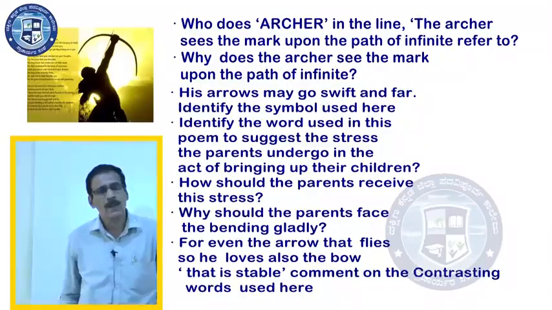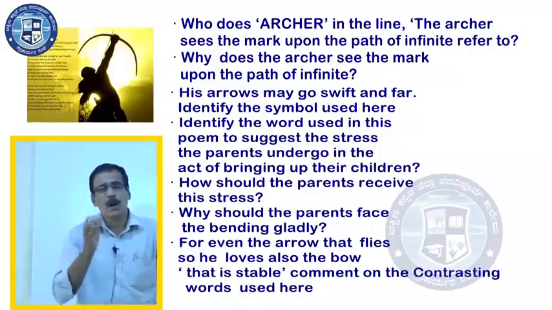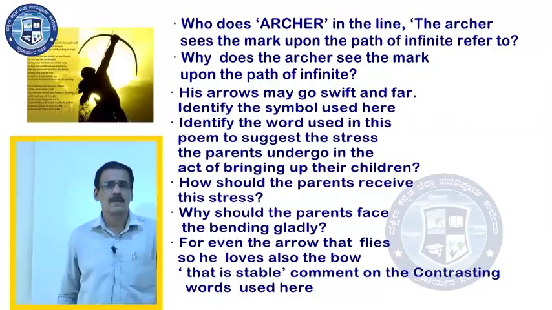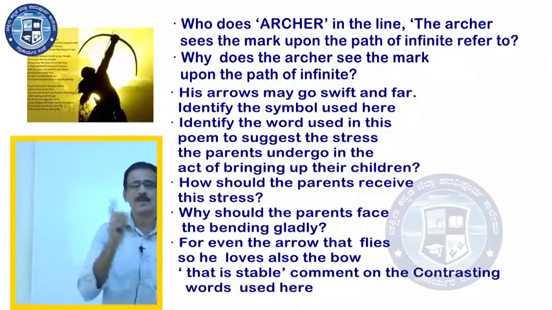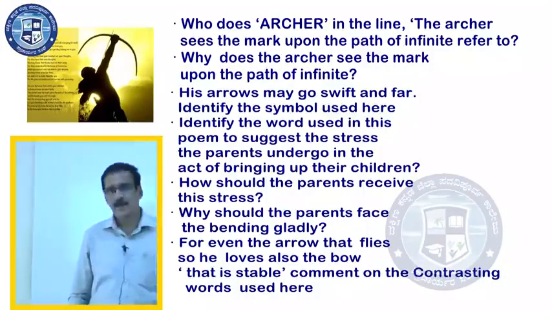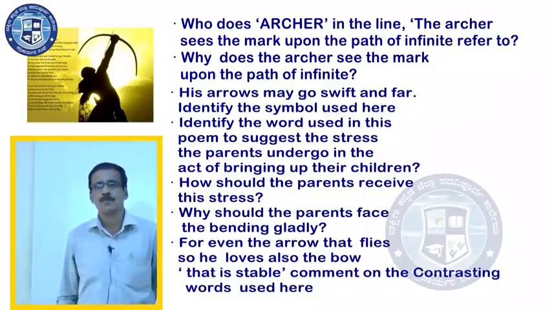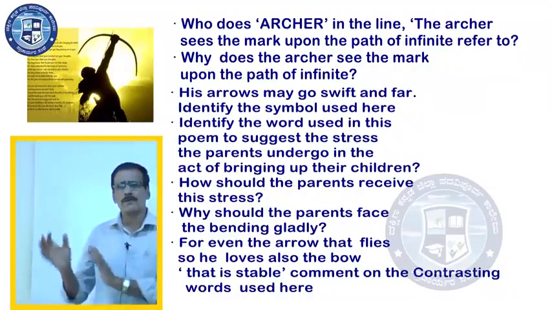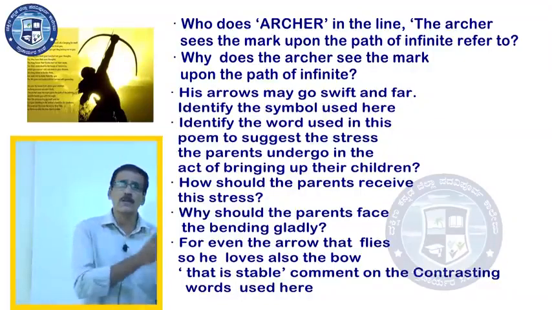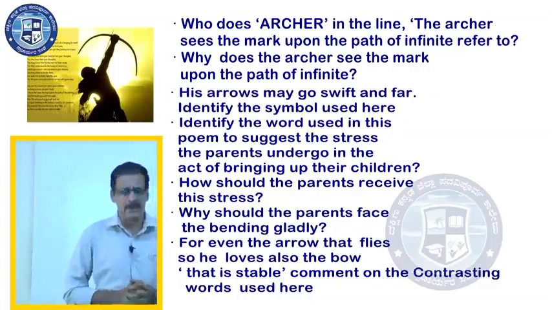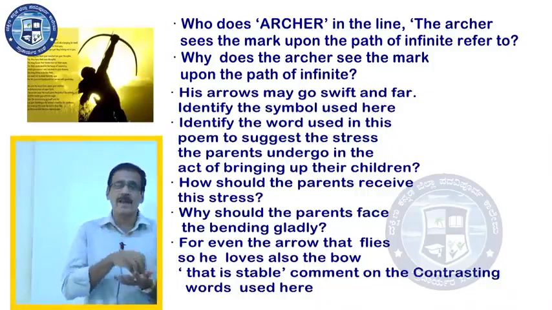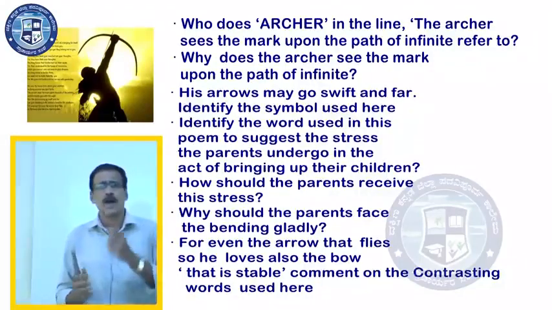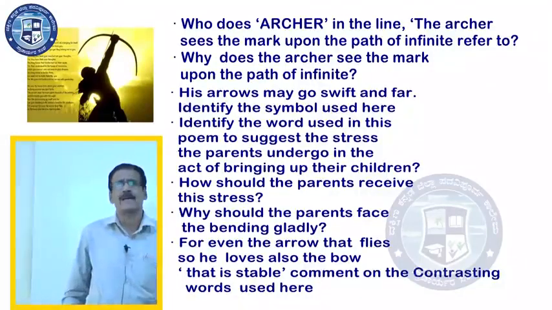And also, if the bows are bent properly, then God will love the bow and also the arrow, which is given in the last line of this poem. For even as the arrow that flies, so He loves also the bow that is stable. That's the last line. The answer is there. This line contains the answer for the previous question. Why should the parents face the bending gladly?